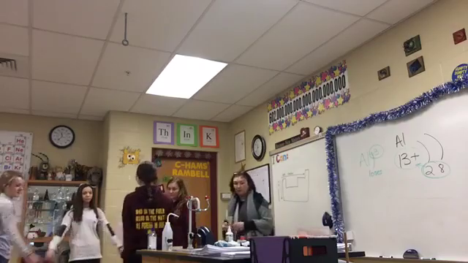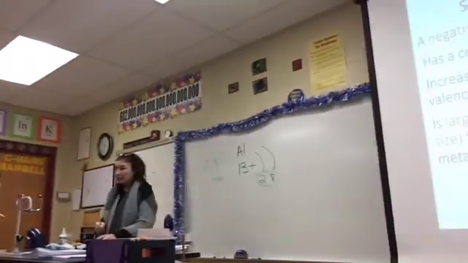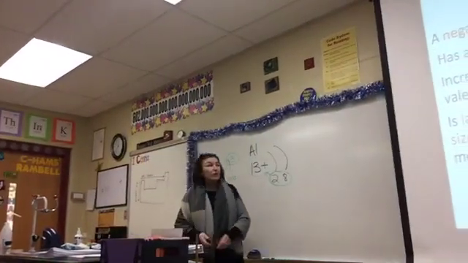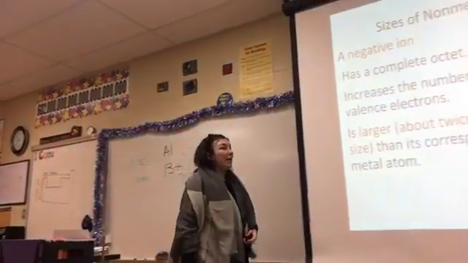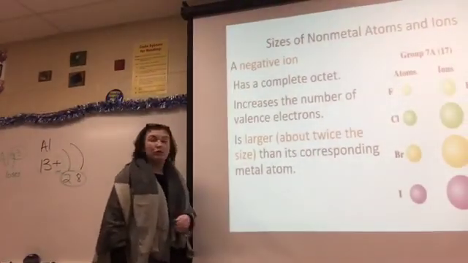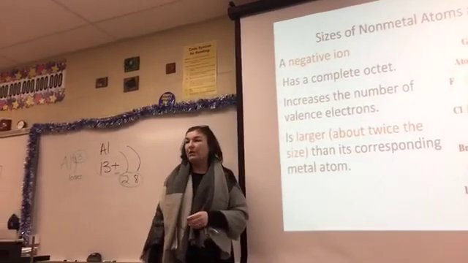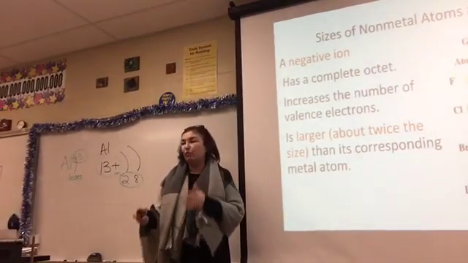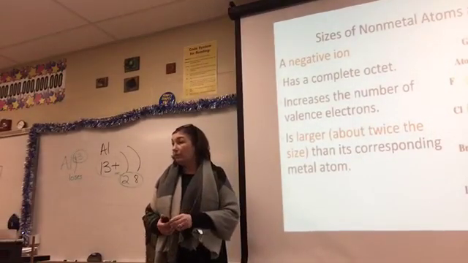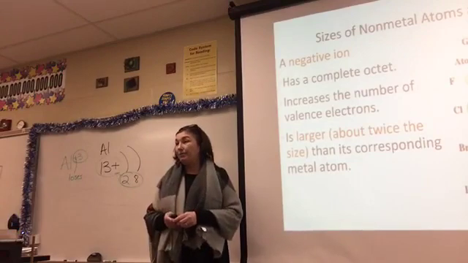Thank you, girls, so much. Does that make sense? So when they become anions, they get much larger because of electron repulsion.